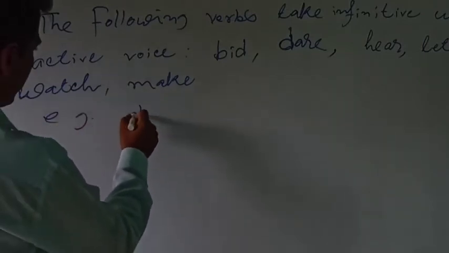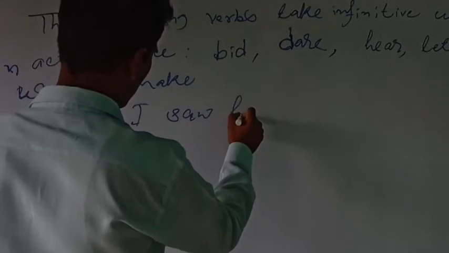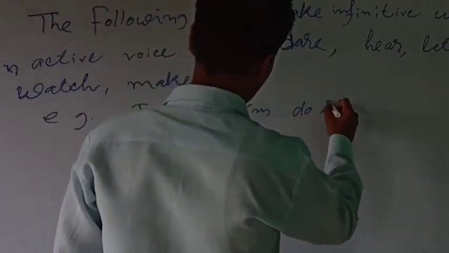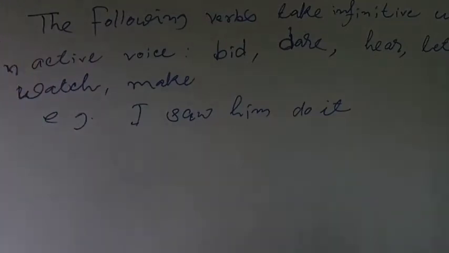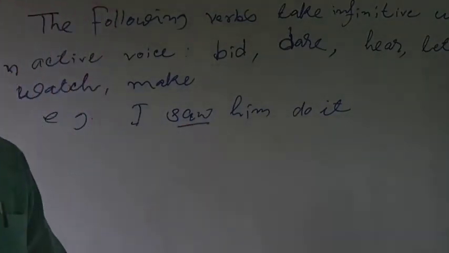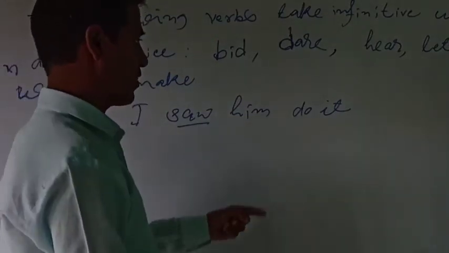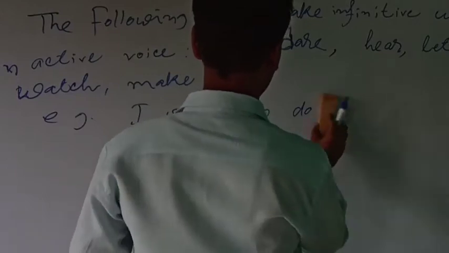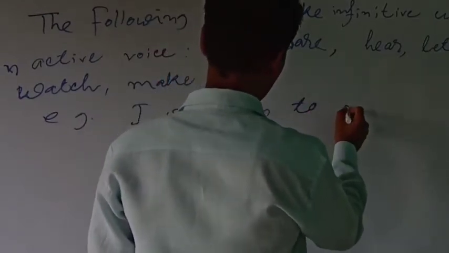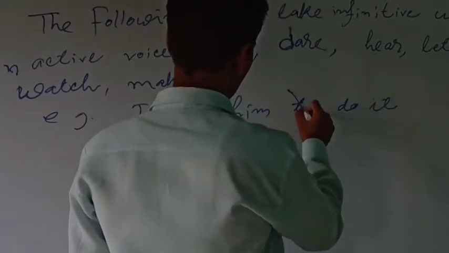Say for example, I saw him do it. Now see, I saw him, the verb is saw, the past form of the verb see. So we don't write I saw him to do it, we don't write to here.